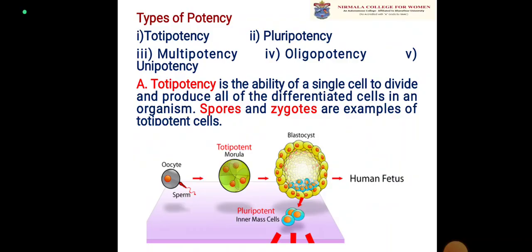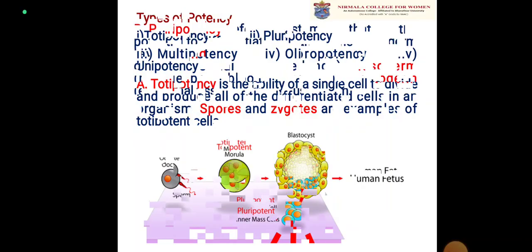First one is totipotency. Totipotency is the ability of a single cell to divide and produce all of the differentiated cells in an organism. That is, it can give rise to spores and also zygote. For example, you can see in the picture that a totipotent stem cell can give rise to either spore or zygote.